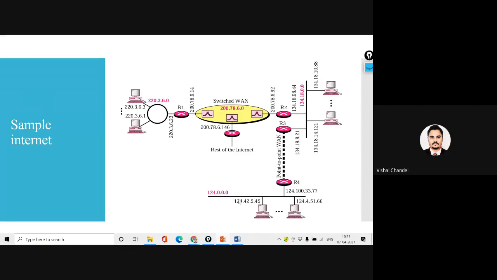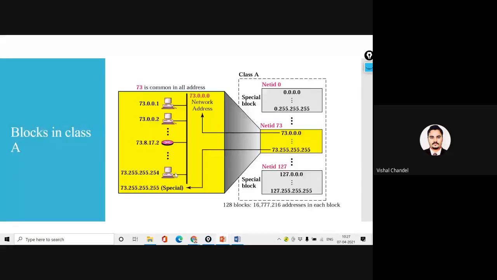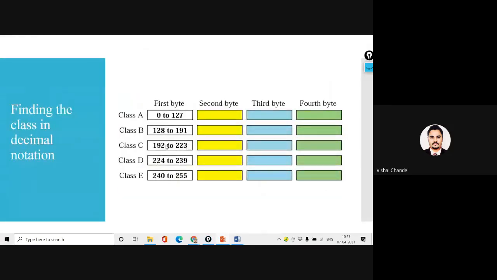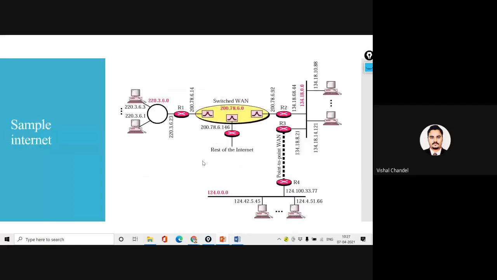So we can say this network is going to follow class A, and the whole range of the network will come in the address with class A. We can also say this 134 is class B. This third network, the range of 200, is class C. So that's why everyone can now recognize through the internet and understand the IP configuration.